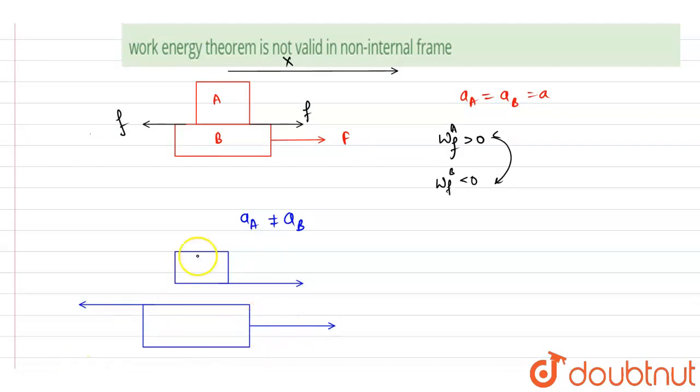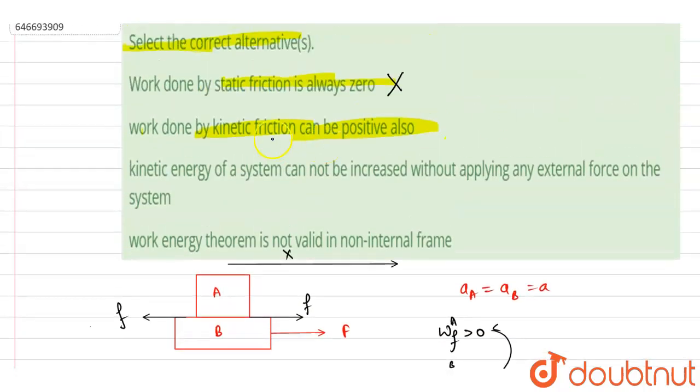Kinetic friction is acting in the forward direction and A is also moving in the forward direction. So the work done by kinetic friction on A is positive. So this statement can be true.